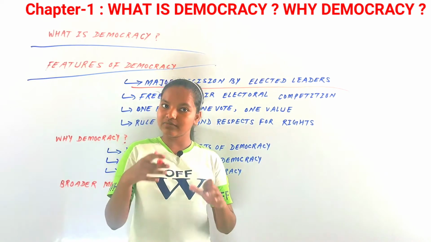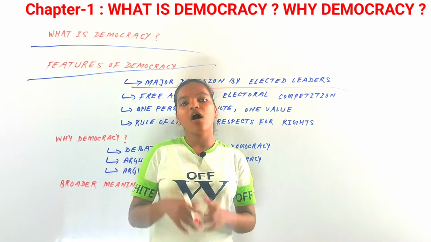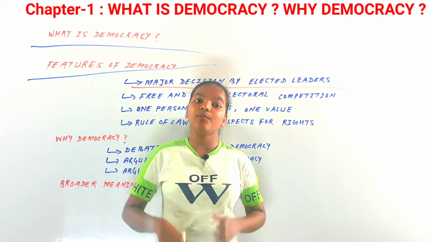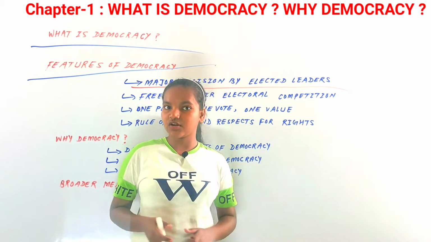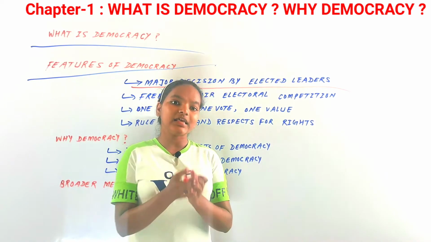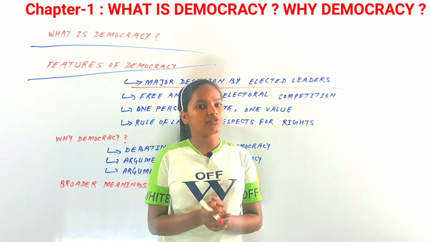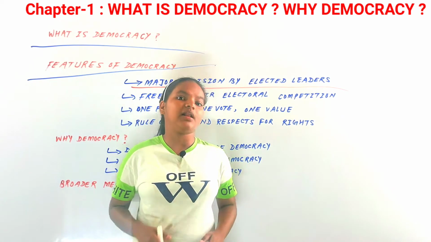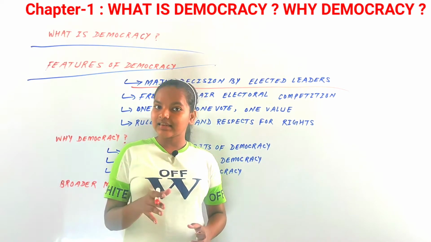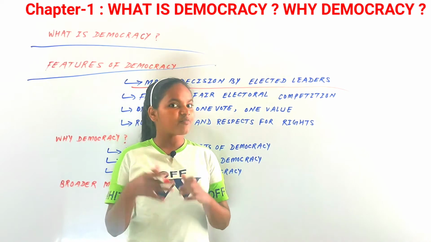He was from the military, and he overthrew the elected government, and later designated himself as the president of Pakistan.